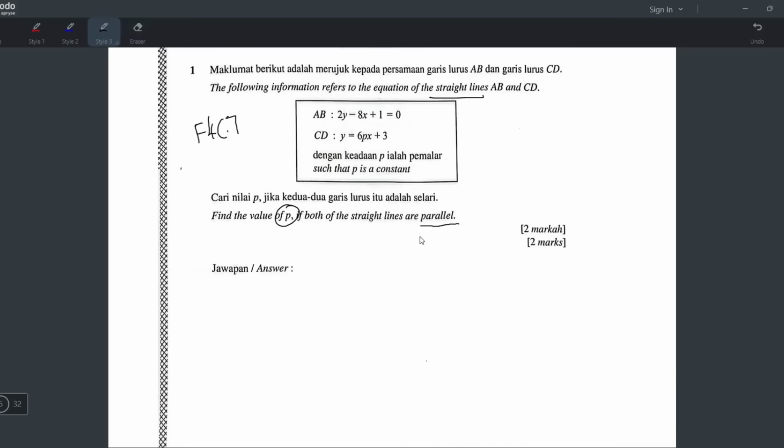So when two lines are parallel, they have the same gradient. M1 equals M2. So we have to find the gradient. Use gradient lah. Find the gradient of AB, find the gradient of CD, and then equate them. So let's find the gradient of AB.